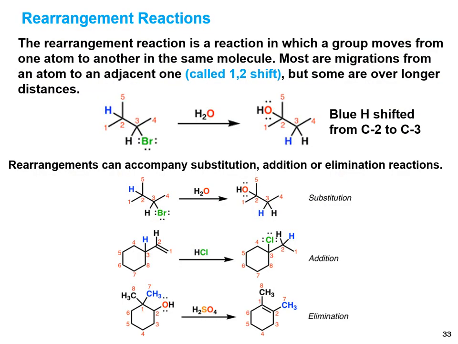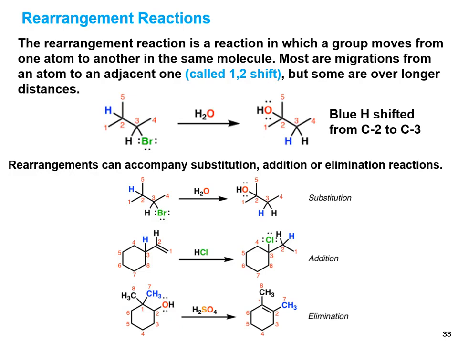The next type is the rearrangement reaction. A rearrangement reaction is a reaction in which a group moves from one atom to another in the same molecule. But it is to be noted that the group that moves is not actually the reaction center. Most moves are migrations from an atom to an adjacent atom, meaning a group moves from one carbon to an adjacent carbon, but in some cases longer distance rearrangement takes place.